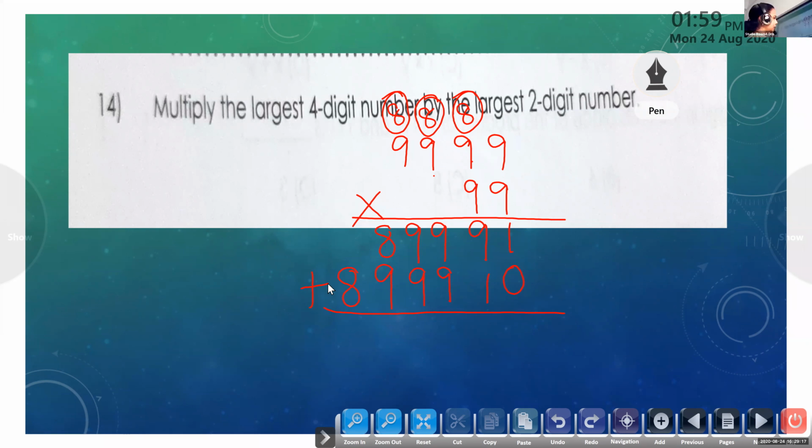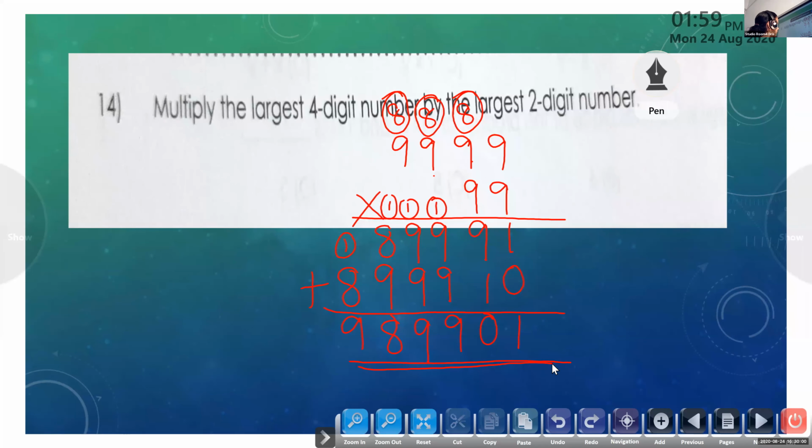Yes, Adinath, can you complete that one? 1 plus 0, 1. 1 plus 9, 10. I will keep here 0 and 1 carry over. 1 plus 9, 10 plus 9, 19. Again carry over. 9 plus 9, 18 plus 1, 19. Again carry over 1. 1 plus 8, 9 plus 9, 18. Again 1 carry over. 1 plus 8, 9. So the answer will be 9, 8, 9, 9, 0, 1.